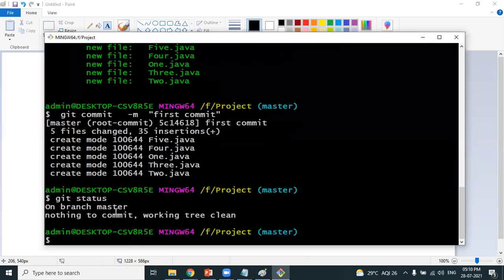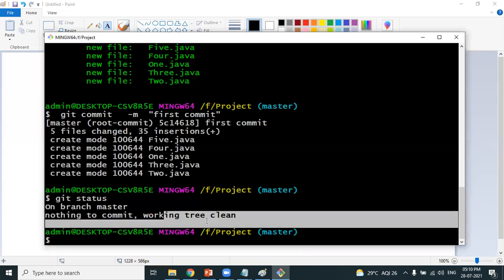Now look at the git status. You get a message: nothing to commit, the working tree is clean. That's it. That means everything is moved into the local repository. Clear about this? This is the duty done by a developer.